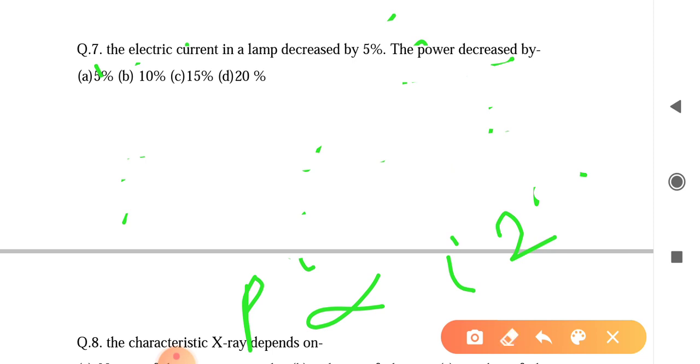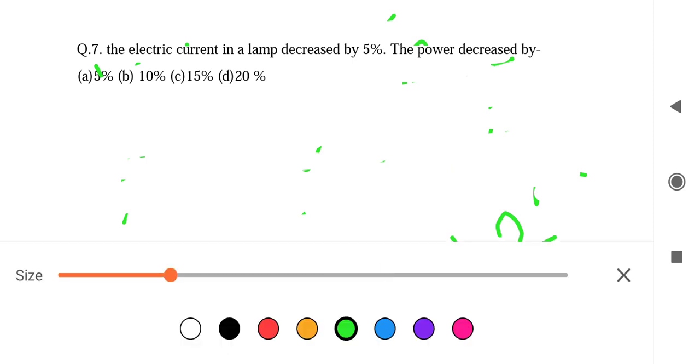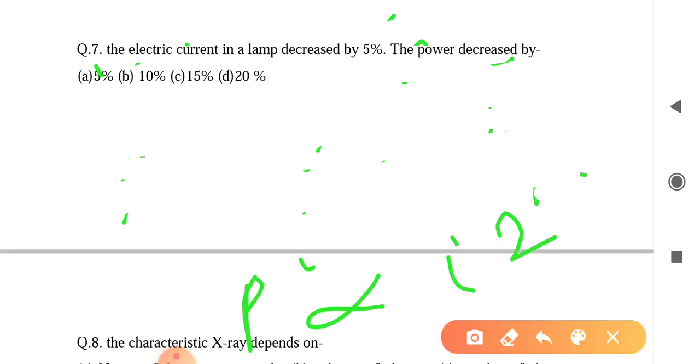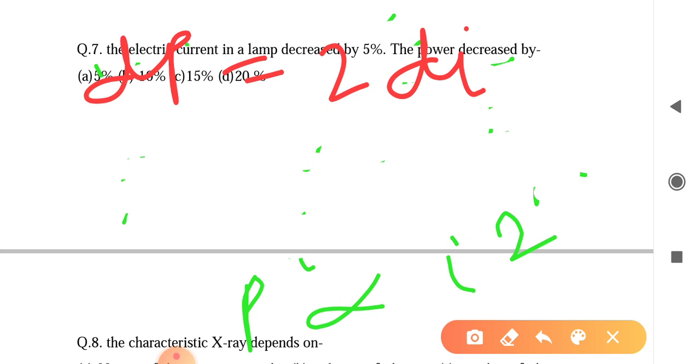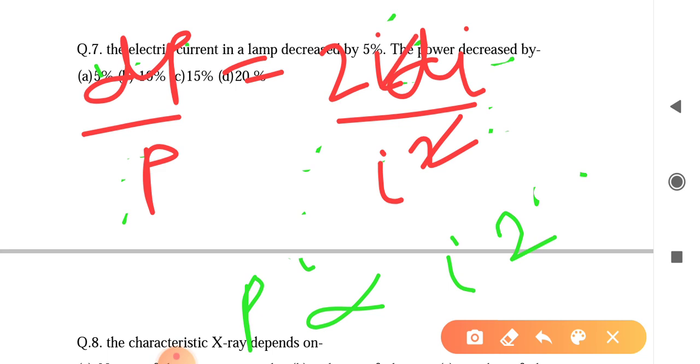If you differentiate both sides, you get dP by P equal to 2 dI by I. Since P equals I square, dividing both sides by P gives 2 into dI by I. This is the percentage error.